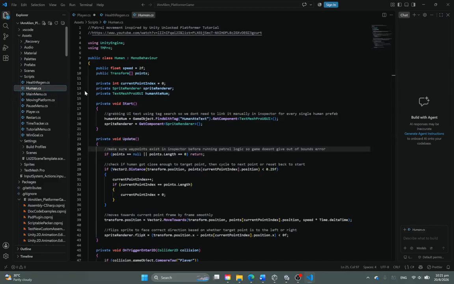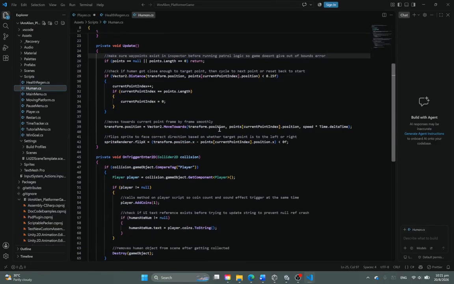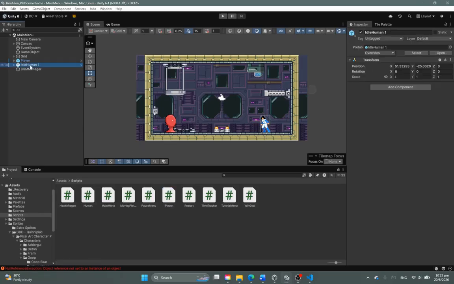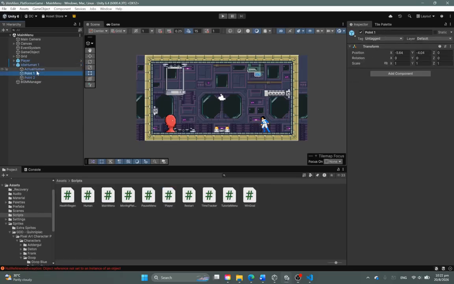So moving on to the human coins, collectible objects. These are basically moving objects that use a shared code that transforms their positions from one point to another point. Those points are empty objects that I created as children of the actual human.